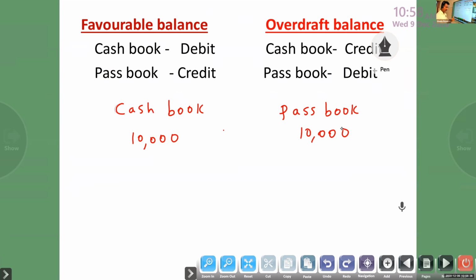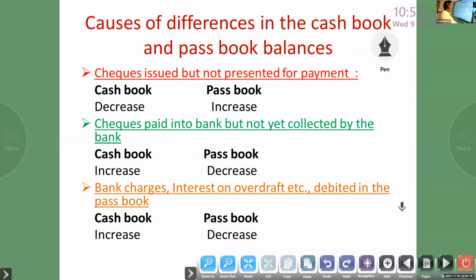Check issued but not yet presented for payment means, you look here, suppose I am the businessman, I purchased goods from Tomlin, rupees 5,000.